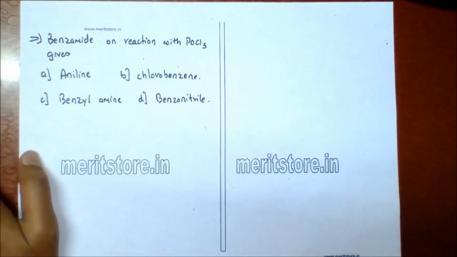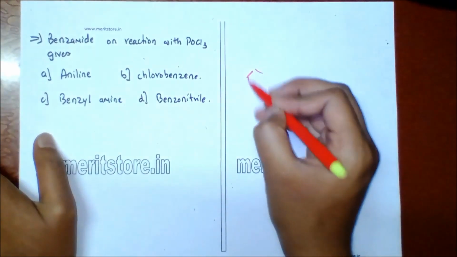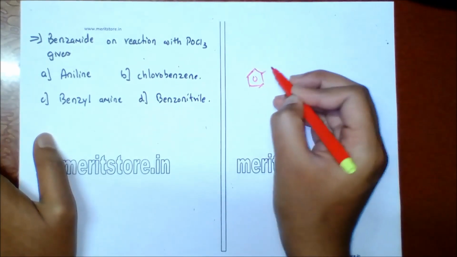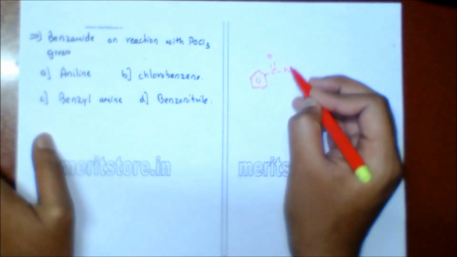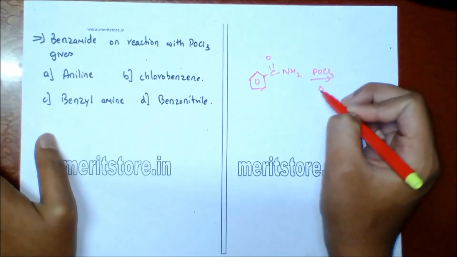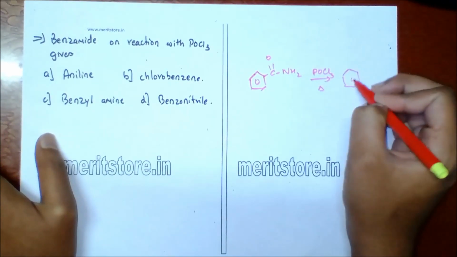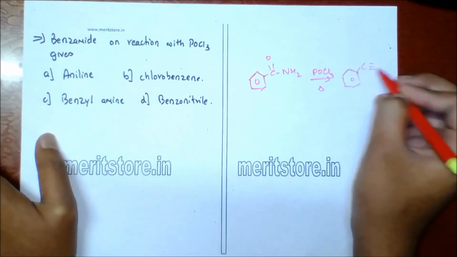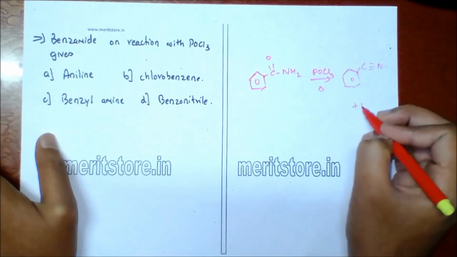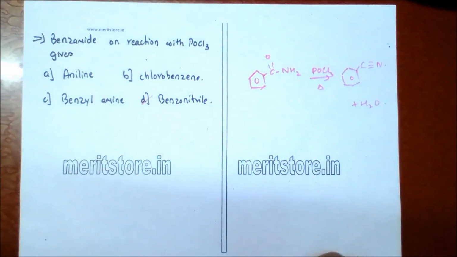Benzamide on reaction with POCl3 gives. So the structure of benzamide is this, which on reaction with POCl3 and heat will give benzonitrile. The structure of benzonitrile is benzene attached to a CN nitrile group, plus water is formed. So option D is the correct answer.